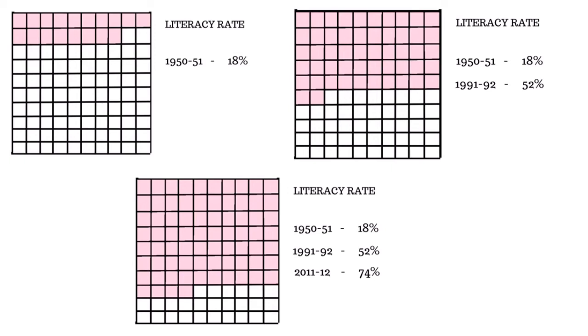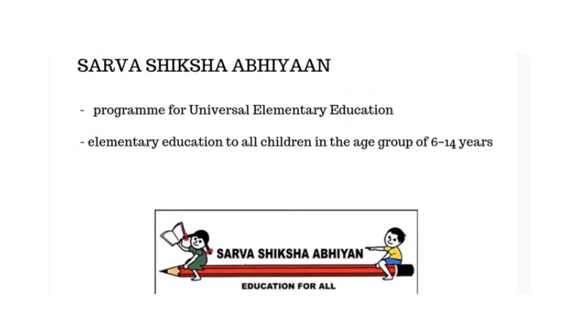So children, in order to improve the literacy rate of our country, the government of India has introduced a number of programs. One of them is the Sarva Shiksha Abhiyan, which is for education for all elementary children in the age group of 6 to 14 years. They are provided free education.